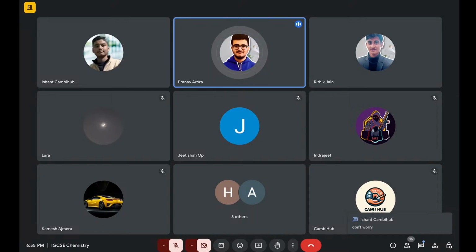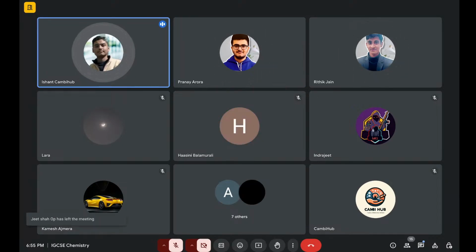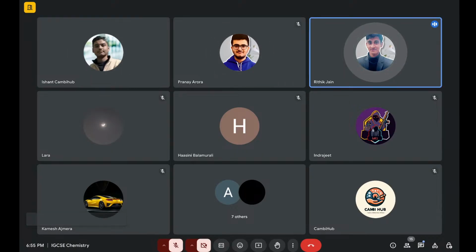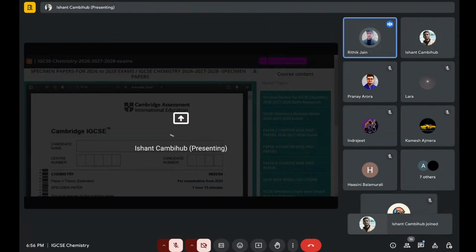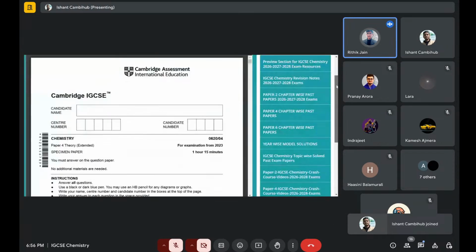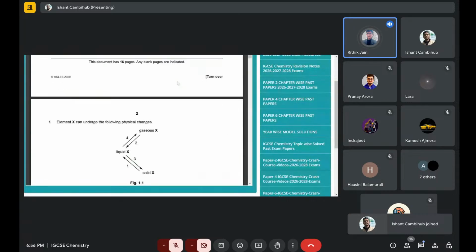One more thing that strikes me: Ishant or Ritik, any one of you can present the screen, open a sample paper and give time management tips. I'll share, I have a paper already open. Time management, basically what I told you guys: 1 minute per question, maximum 30 to 35 minutes with the OMR sheet for MCQ. Theory, 1 minute per mark, that should be your goal.